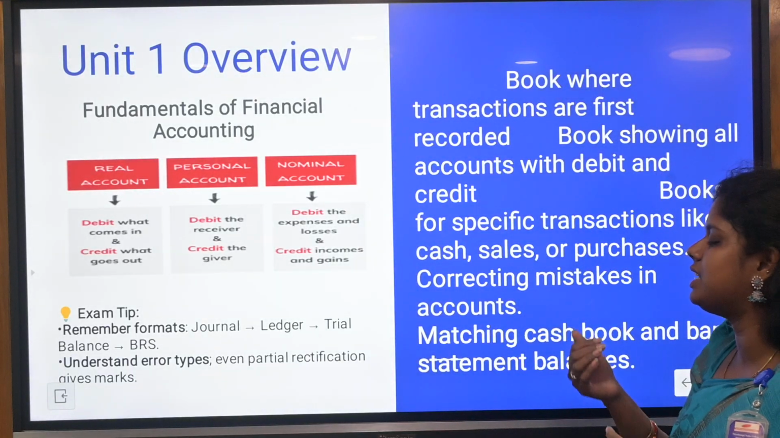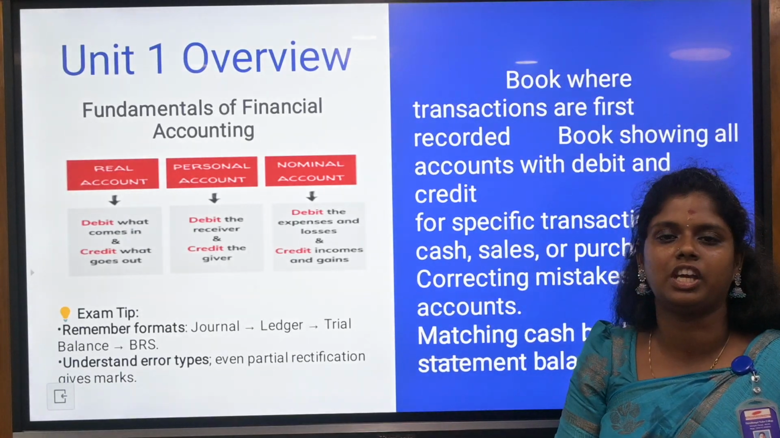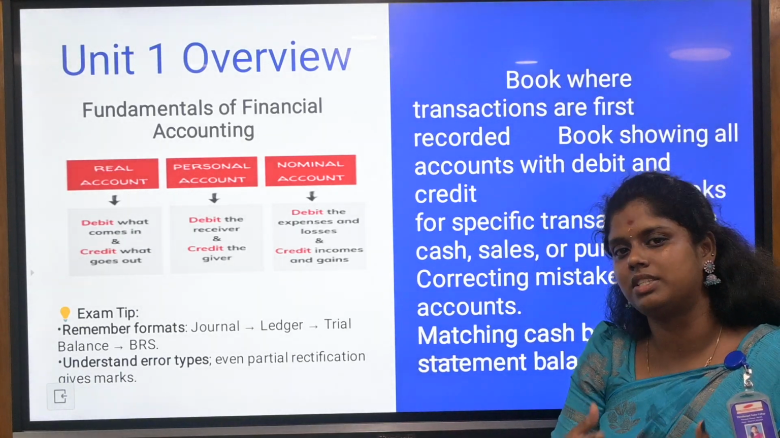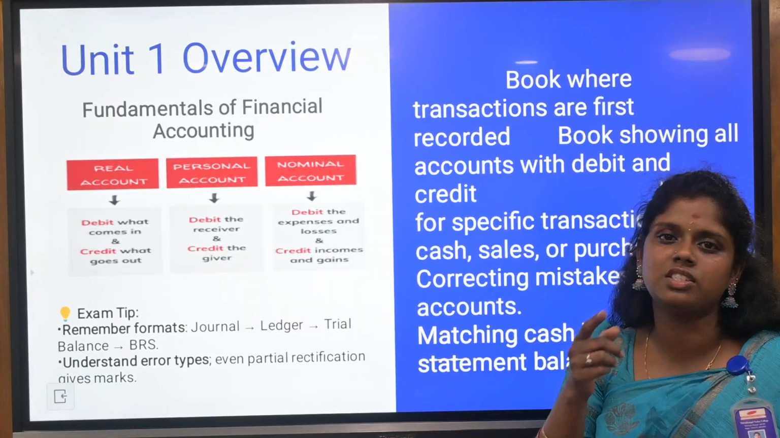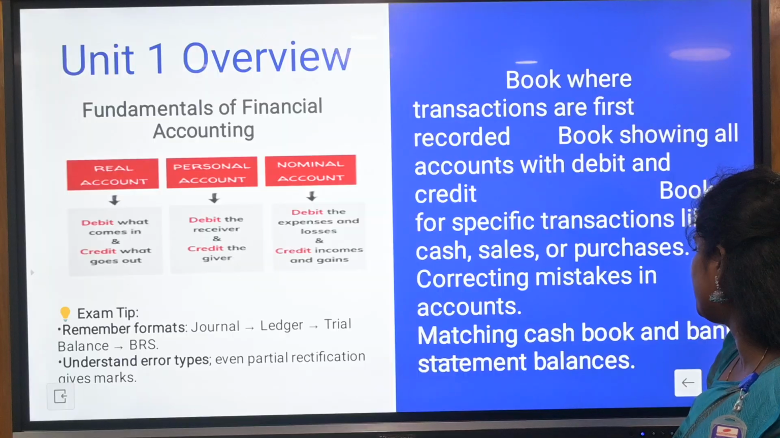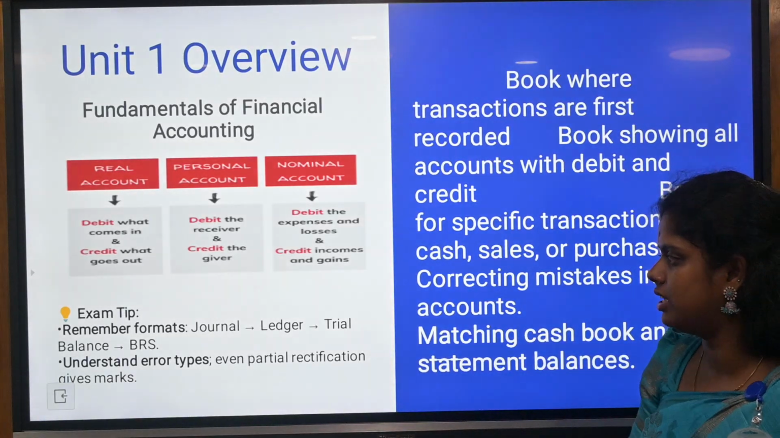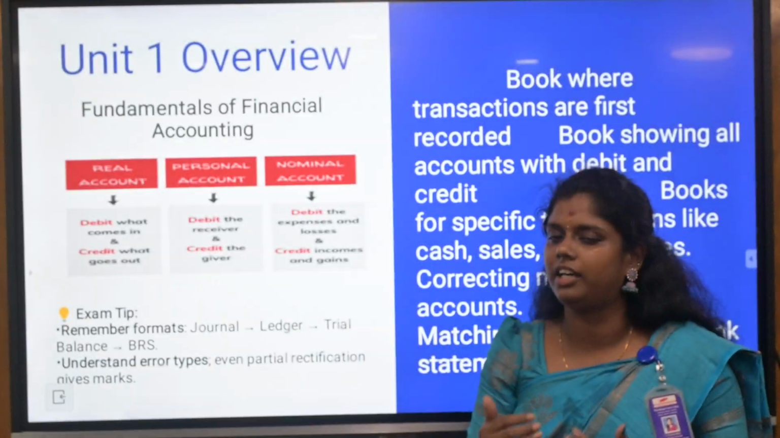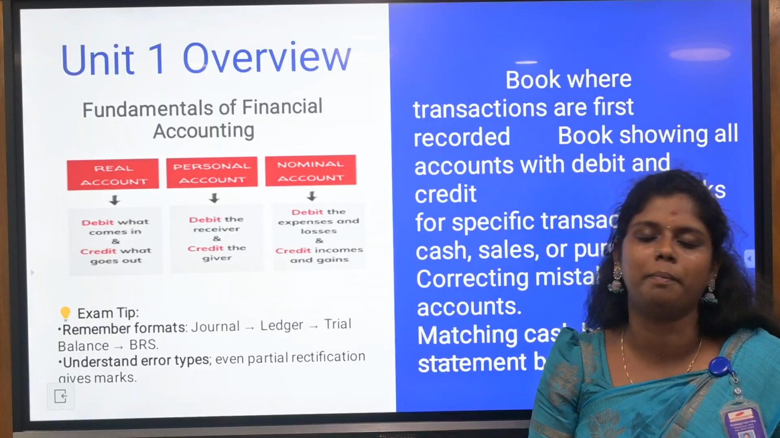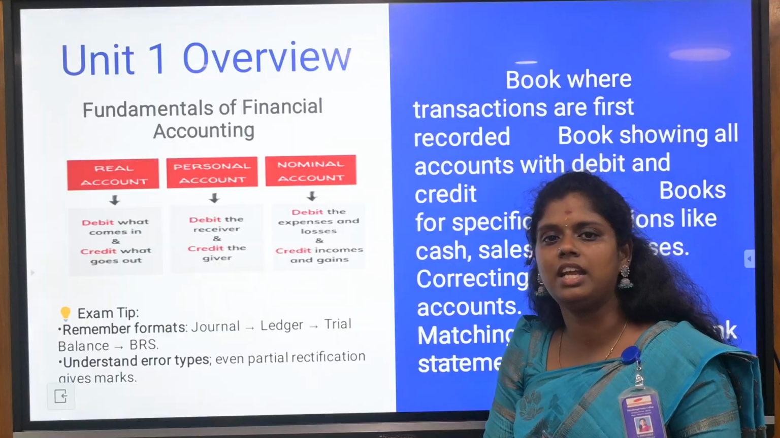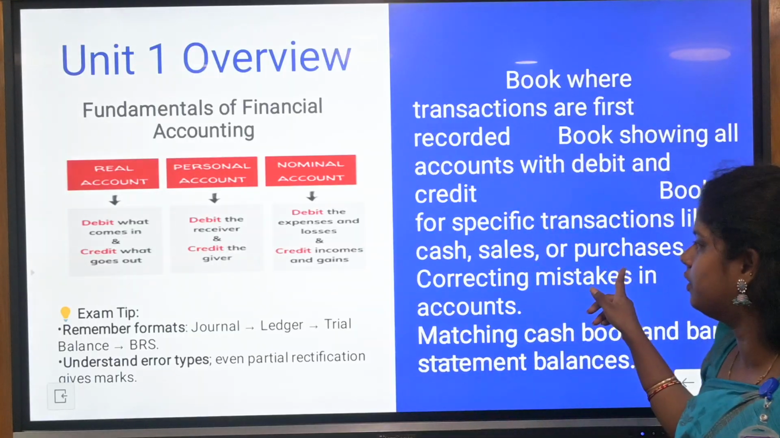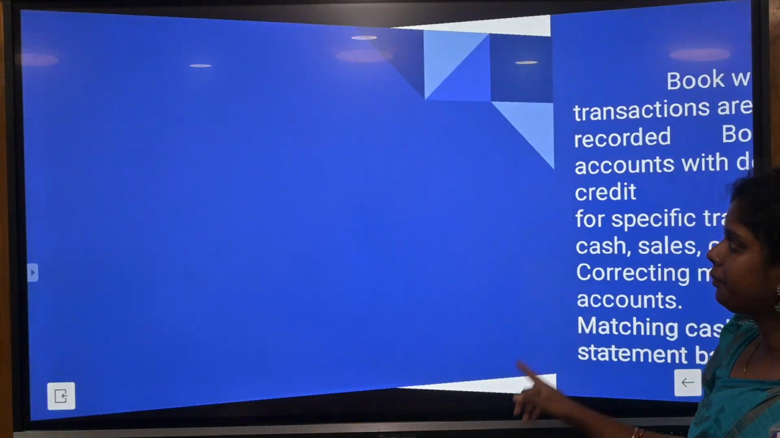Correcting the mistakes in the accounts is nothing but the rectification of errors. You need to know how you are going to rectify, whether it's overcast or undercast. Matching the cash book and bank statement balance, that is the BRS, the bank reconciliation statement, is a very important topic. It might be asked in the 5 marks or 10 marks questions. So revise accordingly and do the exams very well regarding Unit 1.